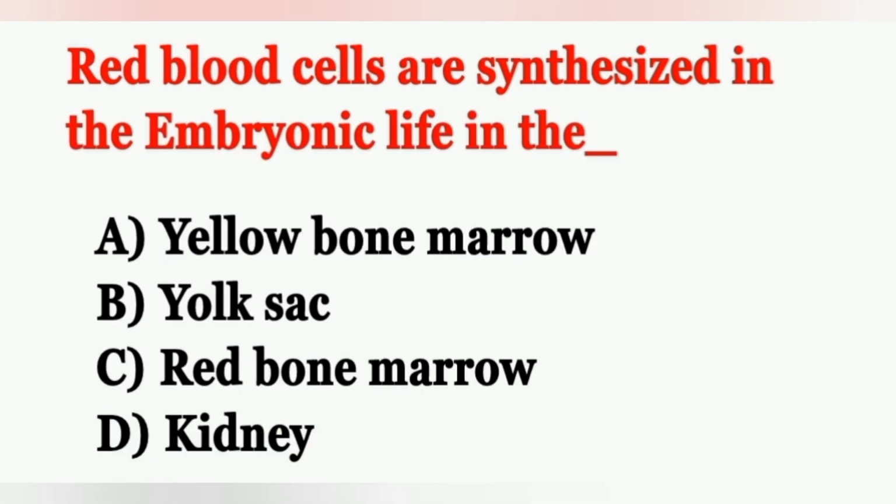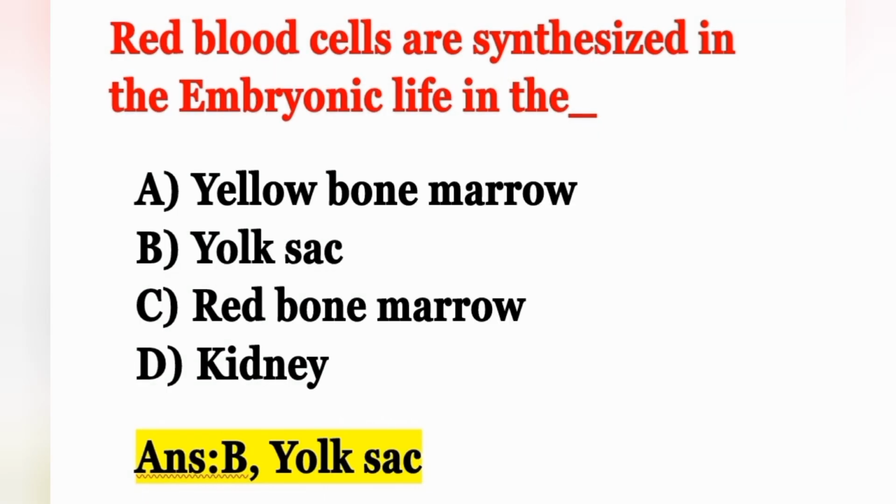And the next question, red blood cells are synthesized in the embryonic life in: option A yellow bone marrow, option B yolk sac, option C red bone marrow, option D kidney. This question we already discussed. Red blood cells are synthesized in the embryonic life in the yolk sac. Option B is the correct answer. During 2 to 6 months, hematopoiesis occurs in the liver, and 6 months to 9 months it occurs in the bone marrow. Here embryonic life is the question, so it is in the yolk sac. Option B is the correct answer.